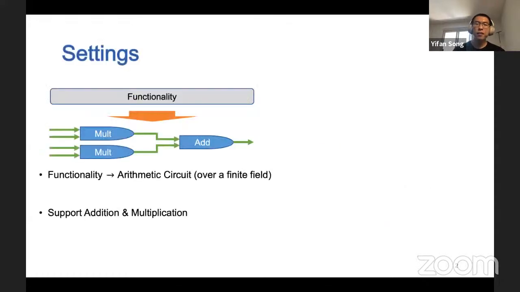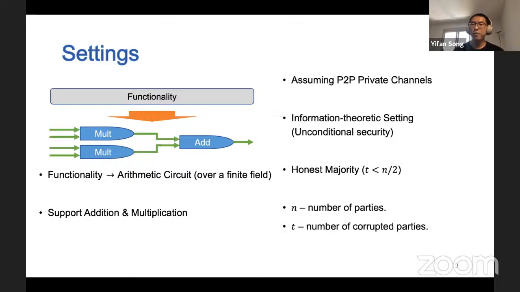Multi-party computation allows several mutually distrusted parties to evaluate a function on their private inputs. In this work, we focus on functions that can be represented as an arithmetic circuit with addition and multiplication gates. We focus on the information theoretic setting with honest majority and assume a P2P channel between every pair of parties. In the following, I will use N for the number of parties and T for the number of corrupted parties.